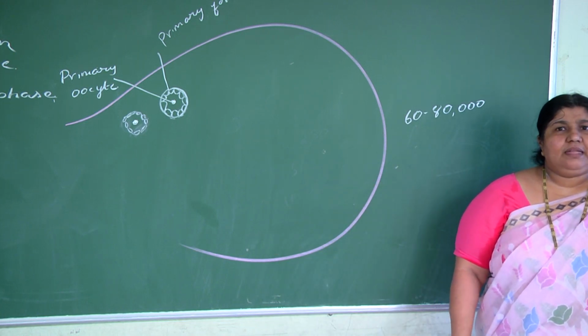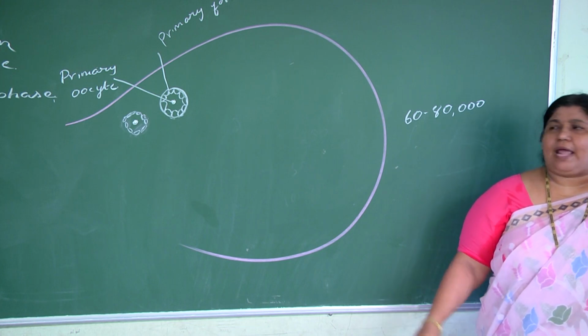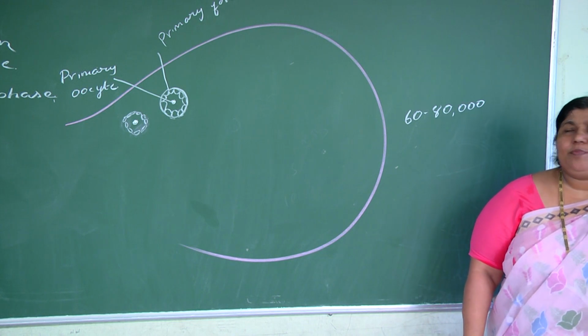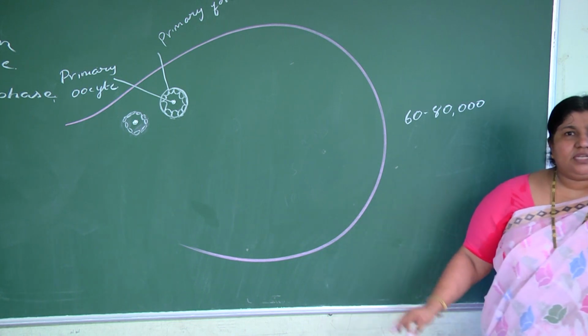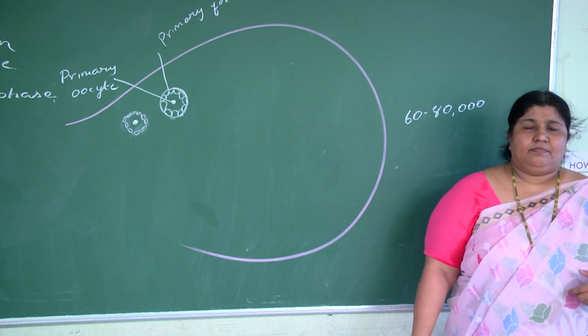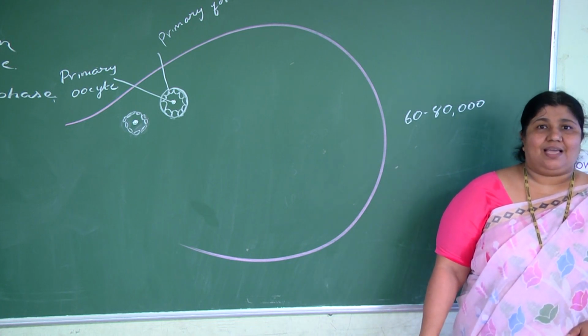What happened to the remaining? Millions of primary follicles are present at the time of birth, but at the time of puberty, only 60 to 80,000 are remaining, meaning the others get atrophied. That is called follicular atresia.